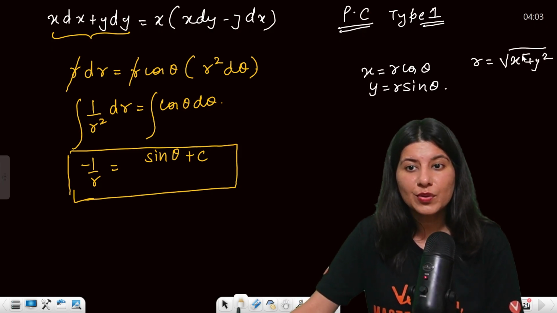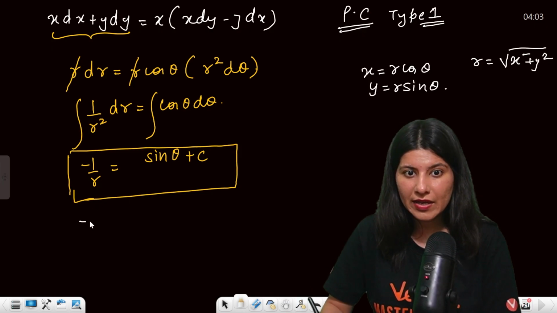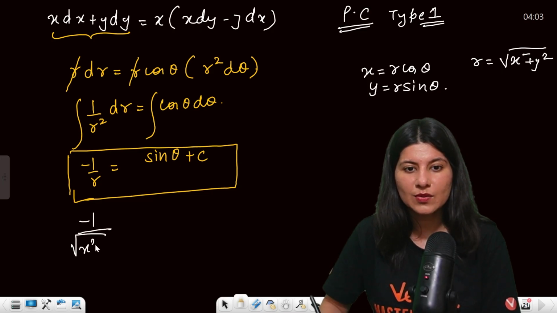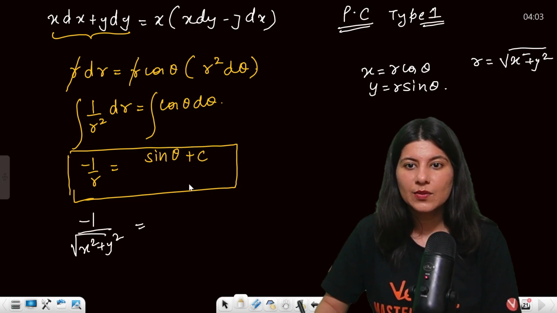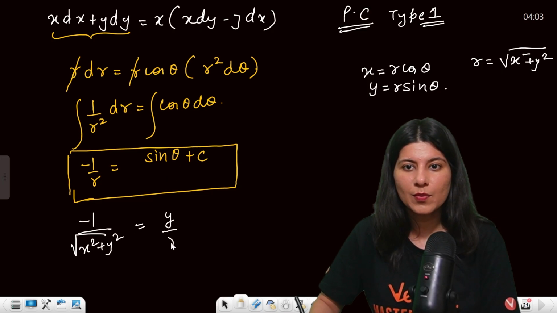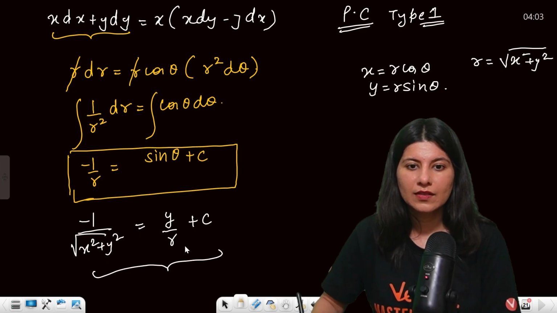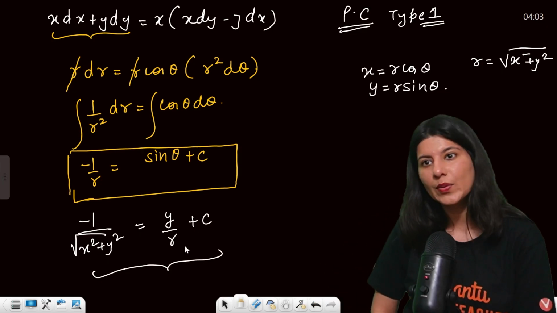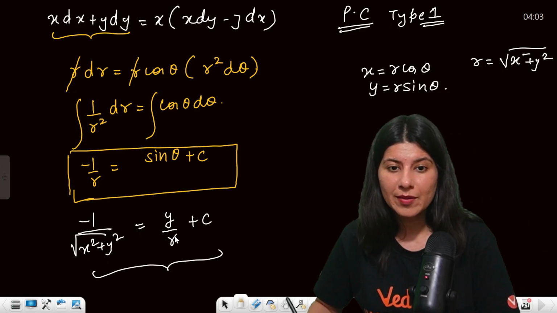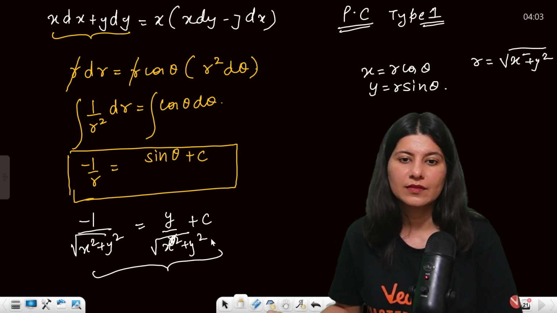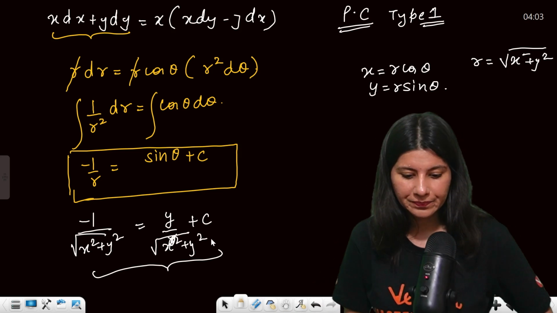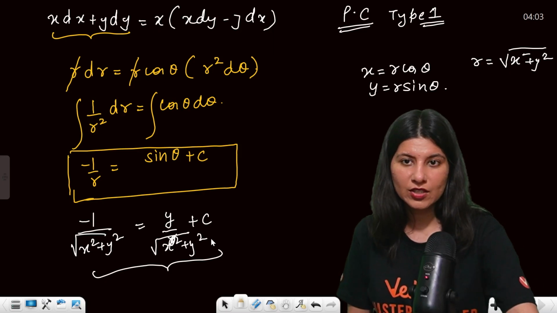So if you want to write the final expression in terms of x and y, this is minus 1 upon square root x square plus y square equals to, now sin theta is y upon r, plus c. Sorry, this is y by r, correct? Now again, r is square root x square plus y square. Okay. This is how you solve such questions.